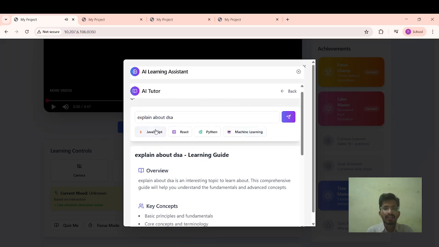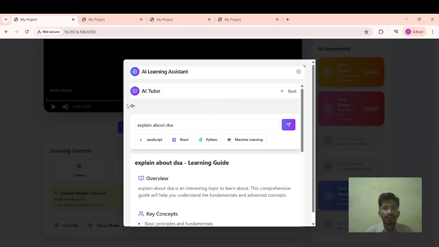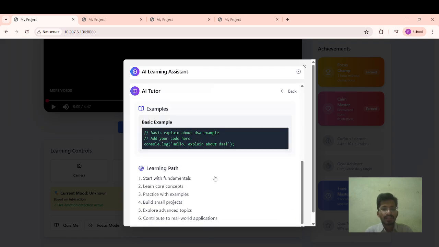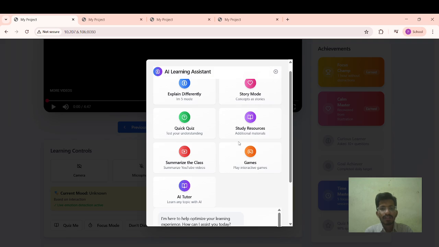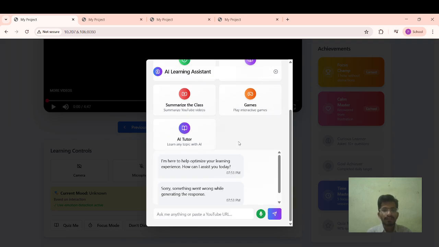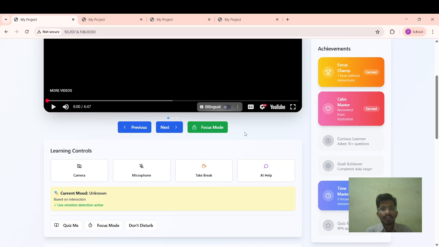So like this, the AI feature, and the sound option will also be there. If you don't want to read entirely, we can usually have this topic. So based on this topic, we can have a tutor app. So based on these 7 features, not only these 7 features but all things, you can have the lecture where you can have an explanation about DSA here too. We just replicated the behavior of ChatGPT here itself, and we provided a microphone option, and we have provided a sensitive option here itself.